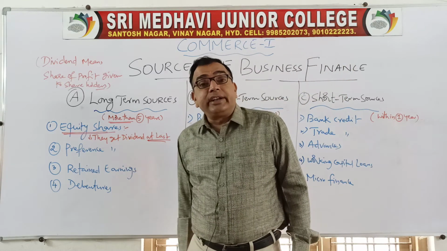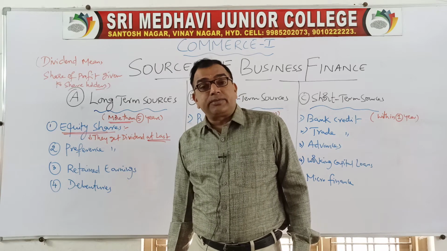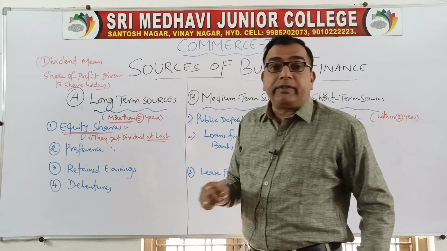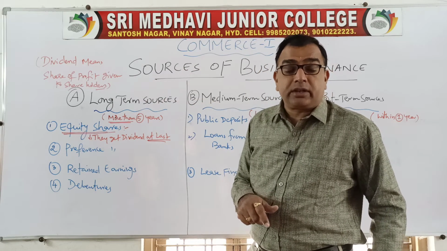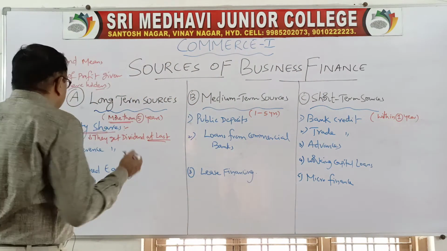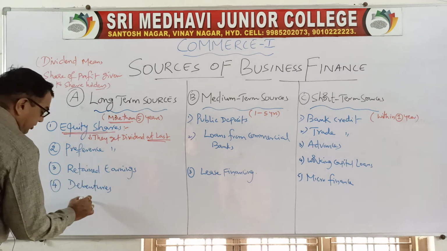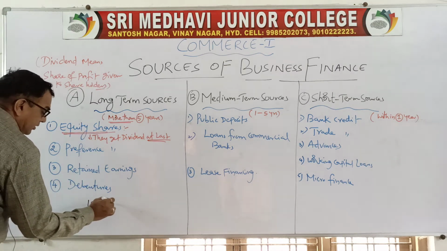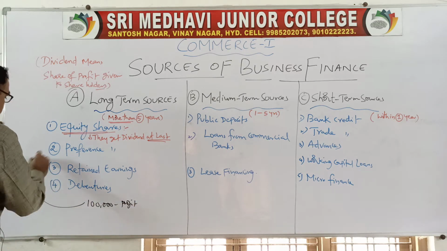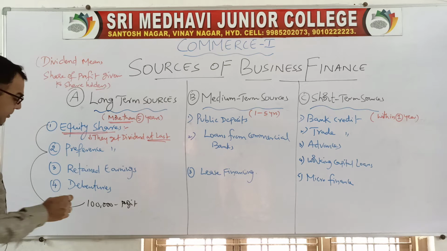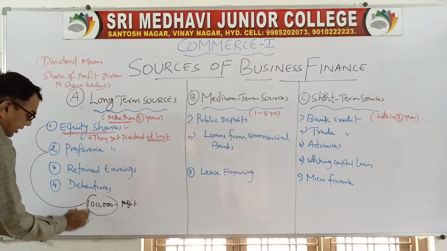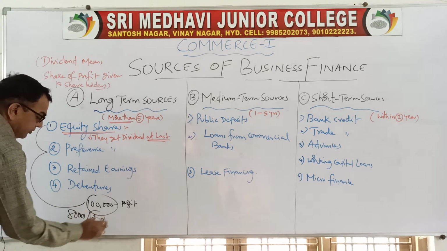Then comes retained earnings. Retained earnings means the profits available with the company which are not paid to the equity shareholders or preference shareholders as dividends. For every business organization, it is the common policy. For example, if they earn 1 lakh rupees profit, actually this 1 lakh rupees is to be given to the shareholders. Okay, but the company will not pay the entire 1 lakh. They will pay only 80,000 rupees and say the remaining 20,000 rupees they save.